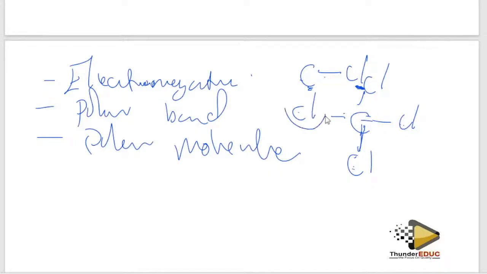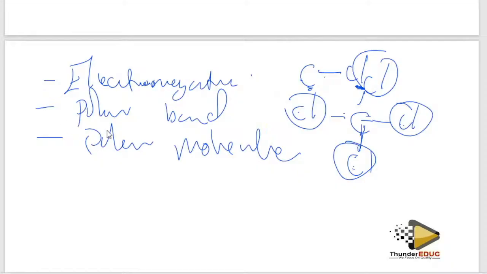Why? Because the force from this side and the force from this side cancel. Therefore, it leaves the electronegativity in this molecule to be 0. Hence, we shall say that the molecule is not polar, but the bonds between the atoms are polar.